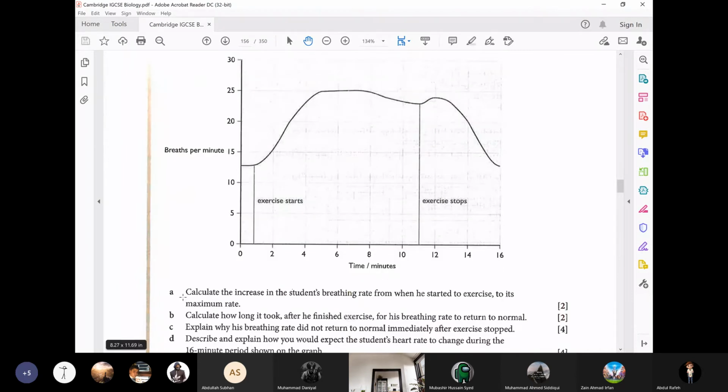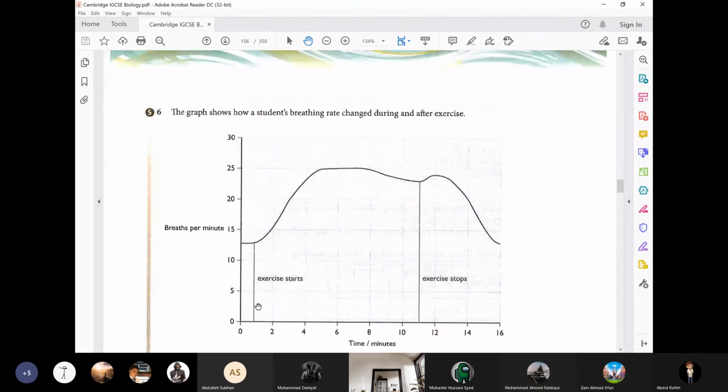Question A is: calculate the increase in the student's breathing rate from when he started to exercise to its maximum rate. Look here, when he started exercise, breathing was about 13 breaths per minute. And the fastest breathing rate is here, 25 breaths per minute.